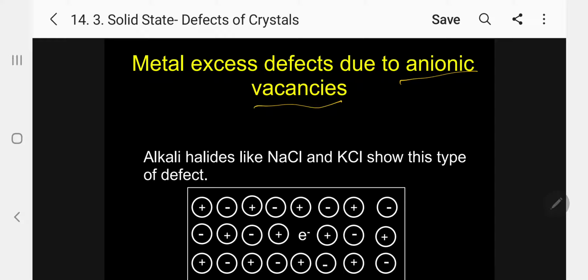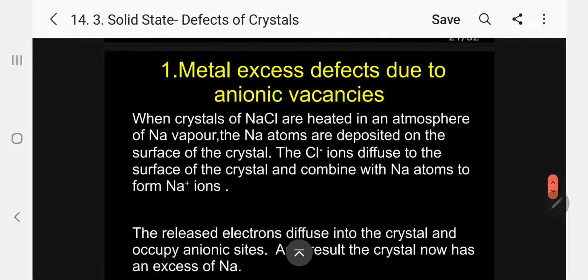That is metal excess. Example, alkali halides like sodium chloride and potassium chloride show this type of defect. Kindly see here, what is happening? Here there is an electron instead of a chloride ion. So the chloride ion is vacant. When chloride ion is vacant, automatically the positive ion, sodium plus or potassium plus, will be in excess. That's why we call it metal excess defect. Let me explain how the electron is coming here.